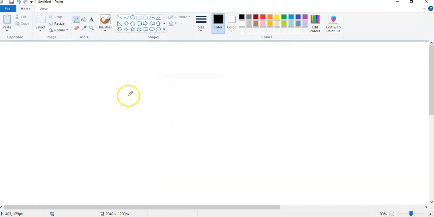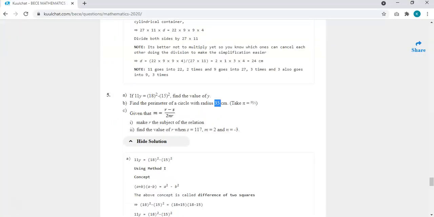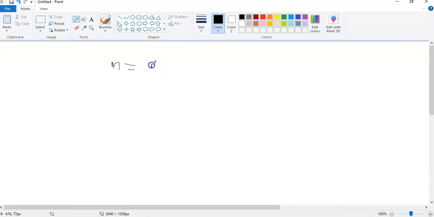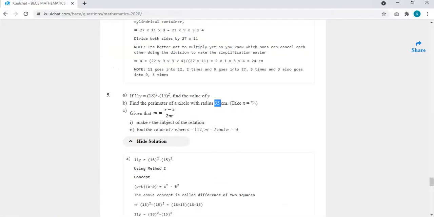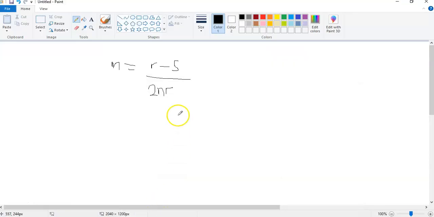Okay, so we have what? M is equal to r minus s all over 2nr, and we have to make what the subject. Make r the subject of the relation. So we are asked to make r the subject.